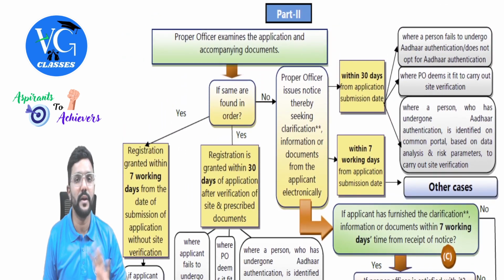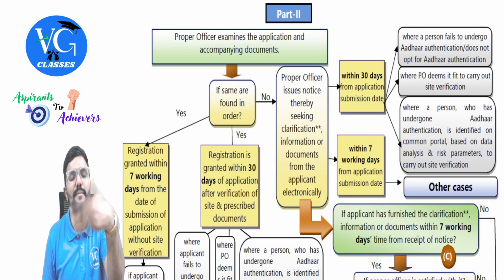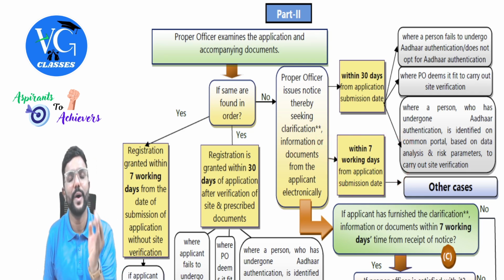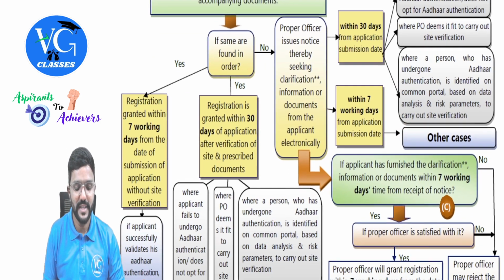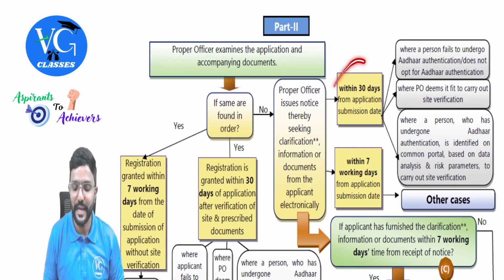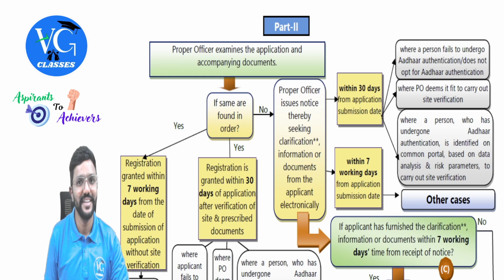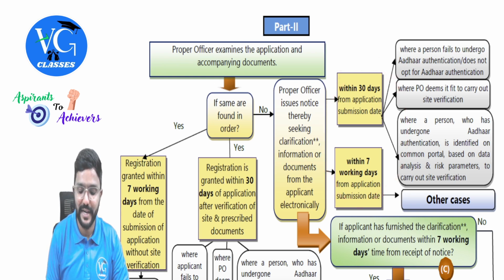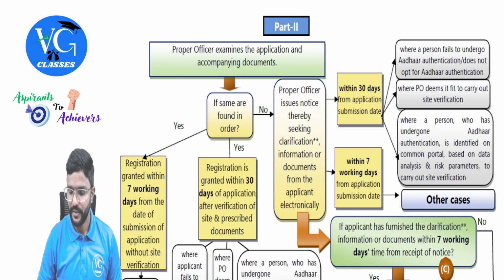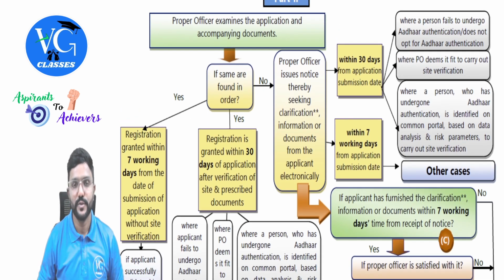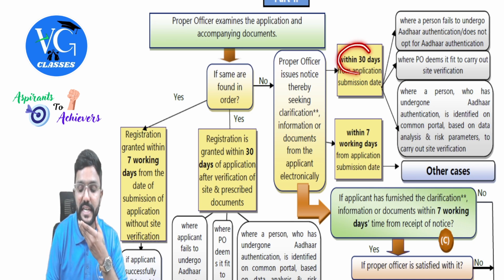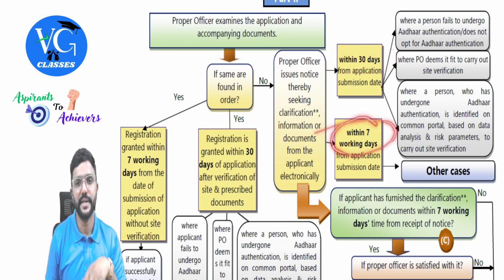Okay. No, sir, the proper officer doesn't want to do physical verification, but he just needs some extra information for which he is issuing notice. In that case, he has to issue notice within 7 working days, guys. So you see the same time limit as given here, but here the time limit was to grant registration, whereas here the time limit is to issue notice. So this is the time limit to issue notice asking for clarification, or more information or more documents from the applicant. Okay, sir. Clear? Yes. So I repeat, if the proper officer wants to do physical verification, then he has to issue notice within 30 days. If not, within 7 working days.